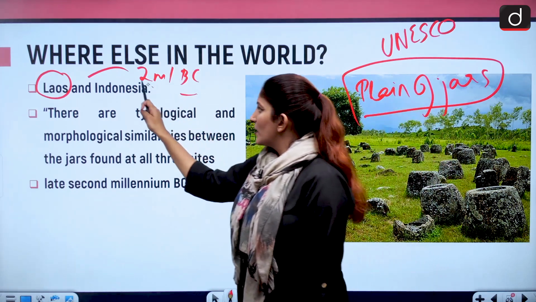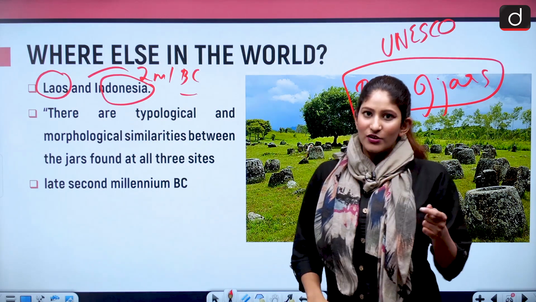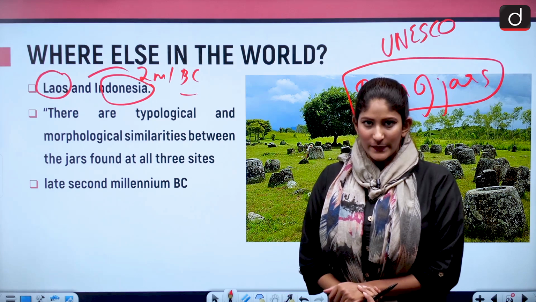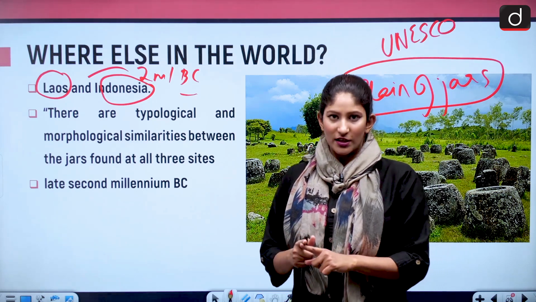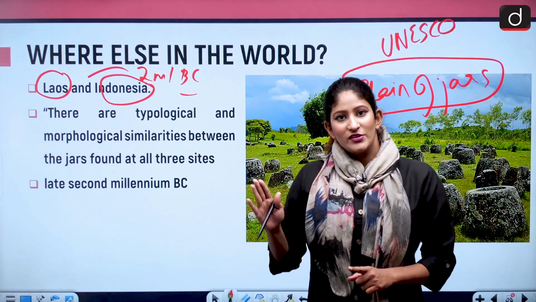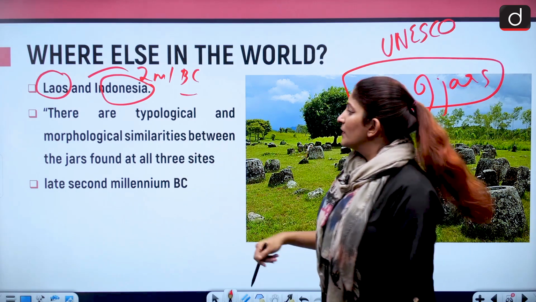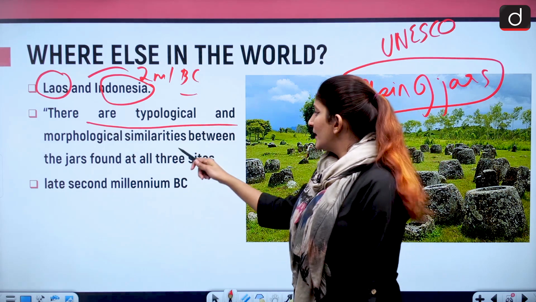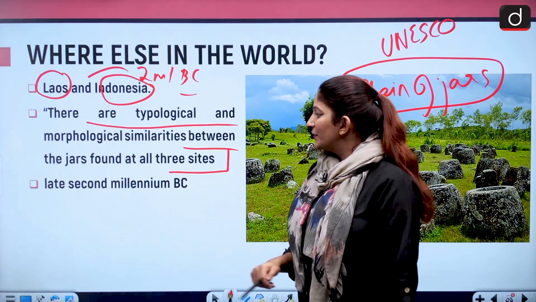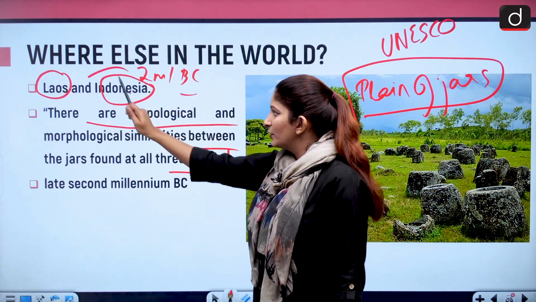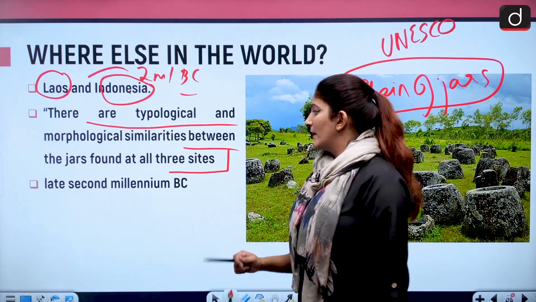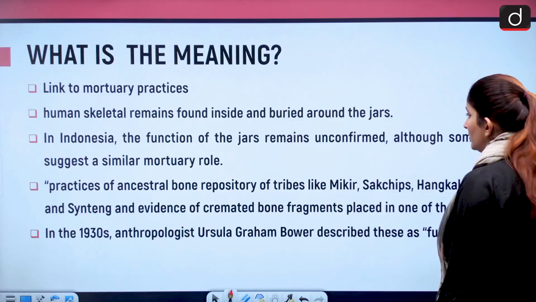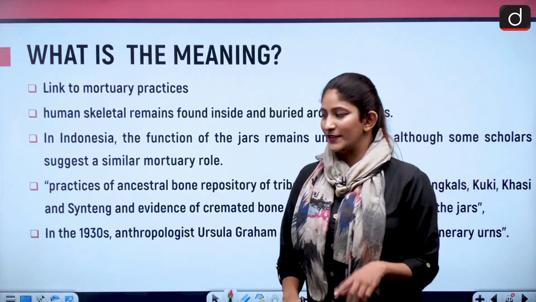For Indonesia, we do not know the correct age of the jars, the megaliths, but in Indonesia also they have been found. So there has to be some kind of linkage between India's northeast region and Southeast Asia. There are typological and morphological similarities between the jars found at the three sites. Three sites means Indonesia, Laos and India. And as I said, late 2nd millennium BC is their age. The Plain of Jars, a UNESCO World Heritage Site.